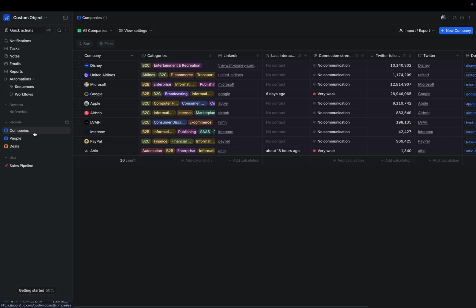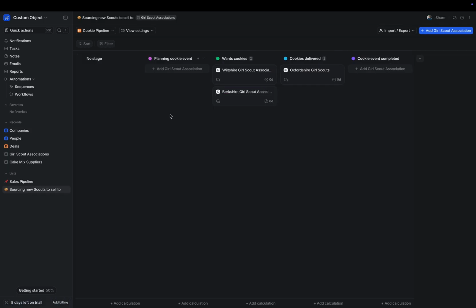We use objects when we want to capture a standardized set of data. These are the people that you are doing business with. They are your unique suppliers if you're in a unique industry. Maybe they're your customers, or if you're a VC, they may be your portfolio companies as a custom object.